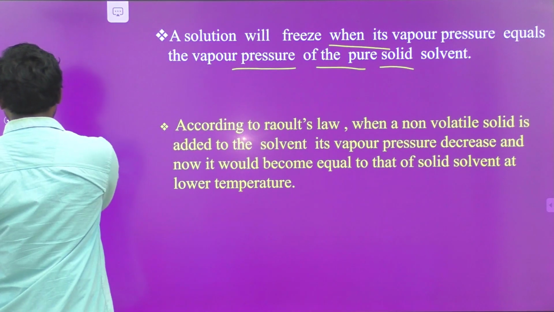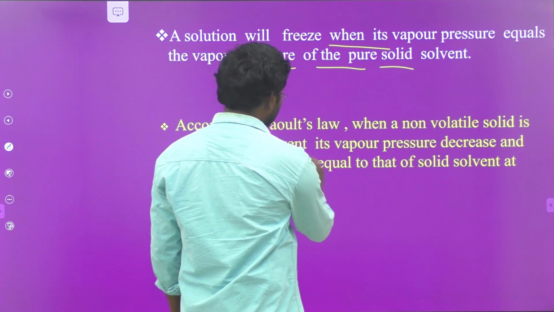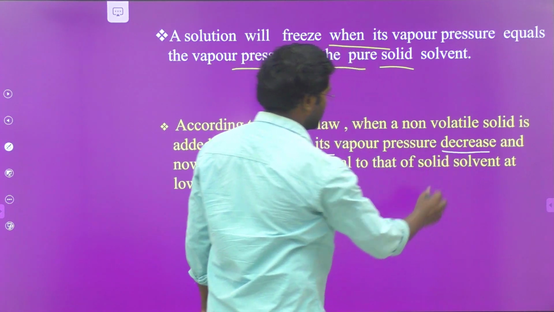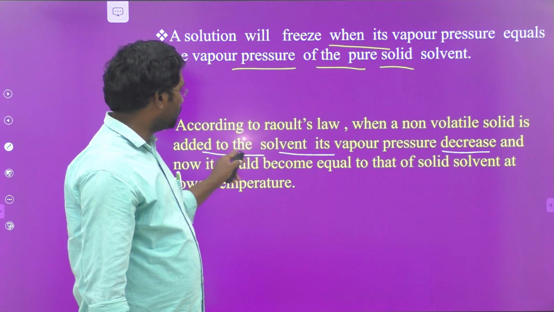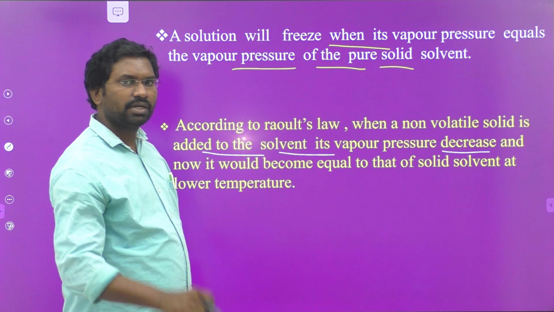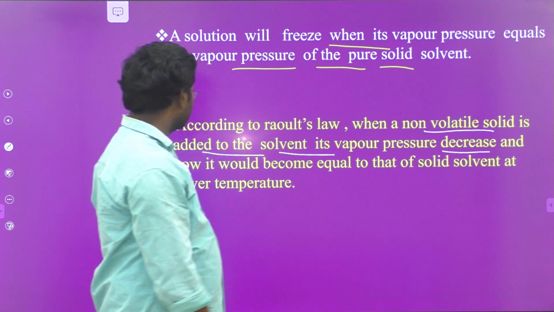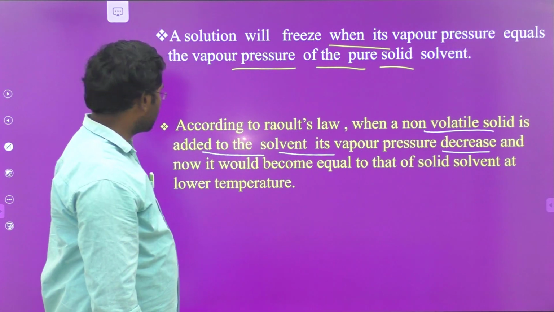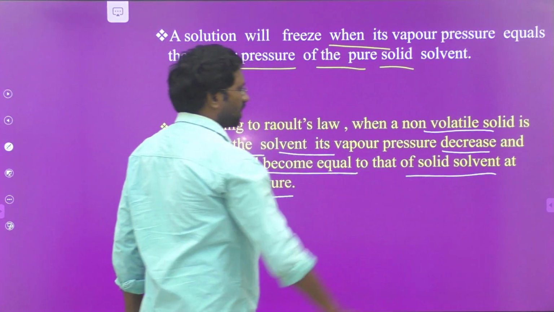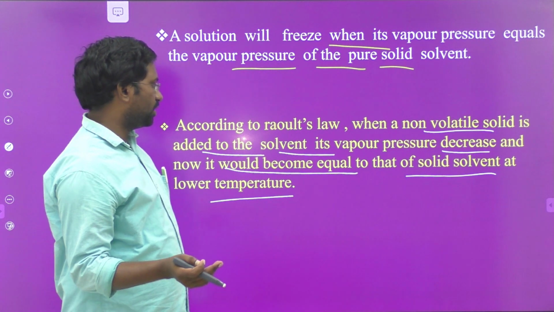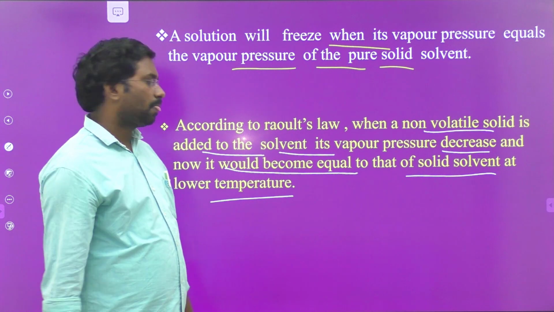According to Raoult's law, when a non-volatile solute is added to the pure solvent, its vapor pressure decreases because of the non-volatile character of the solute, and it now becomes equal to that of the solid solvent at a lower temperature.